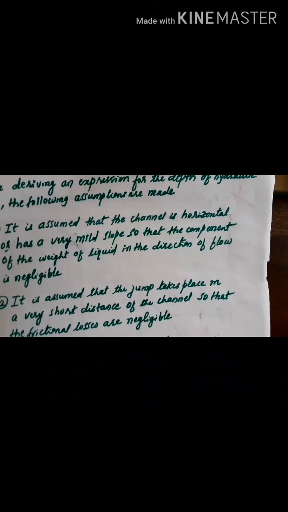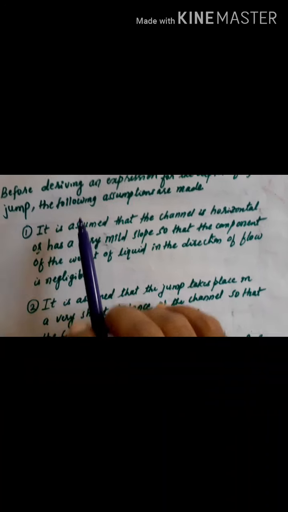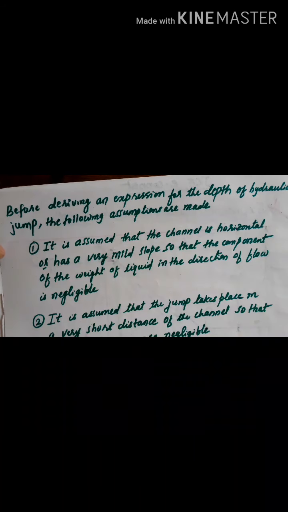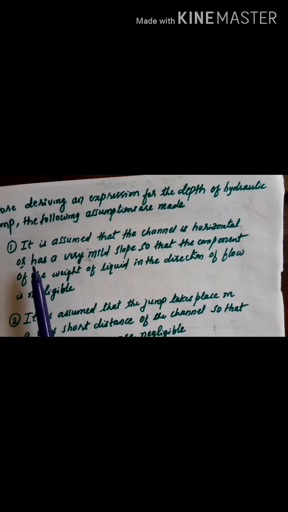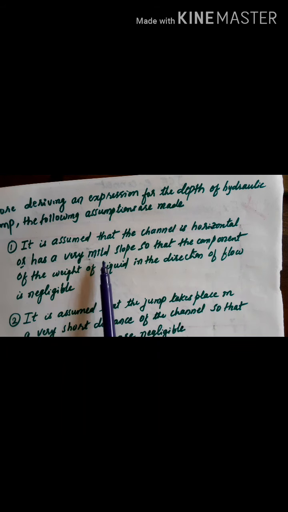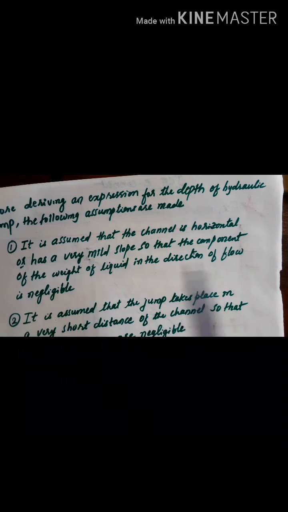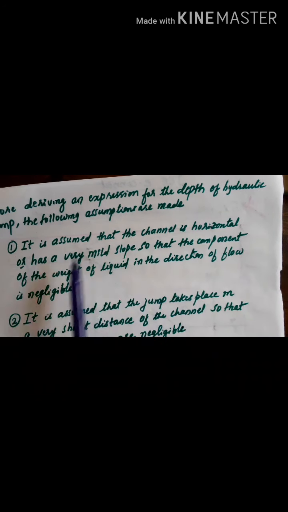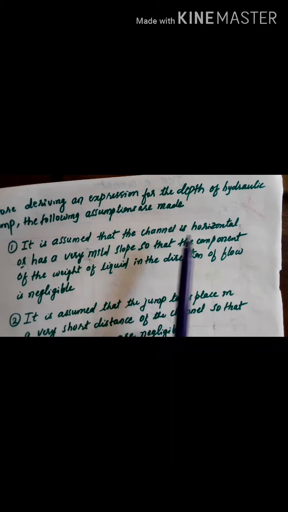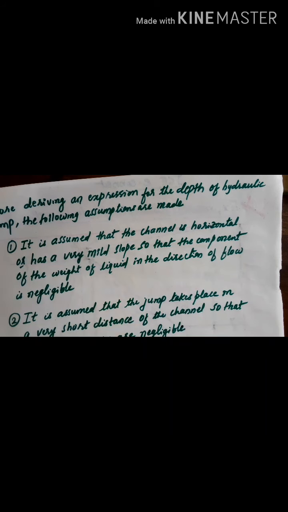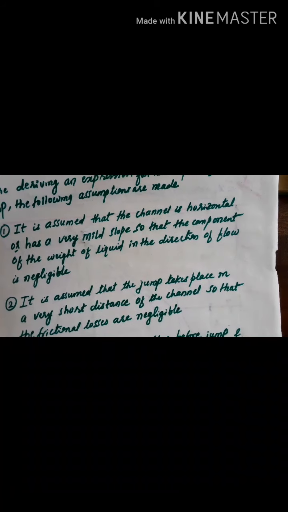What are those assumptions to make? Before deriving an expression for the depth of the hydraulic jump, the following assumptions are to be made. The first assumption is that the channel is horizontal and has a very mild slope, so that the component of weight of liquid in the direction of flow is negligible. That is the first assumption.